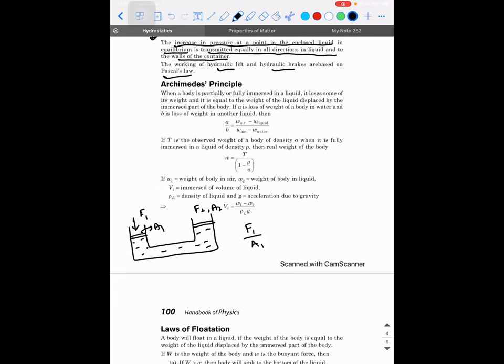F1 by A1 will be equal to F2 divided by A2, which implies pressure at point 1 is equal to pressure at point 2, provided you ignore the effect of gravity. Got it? Are you able to understand?